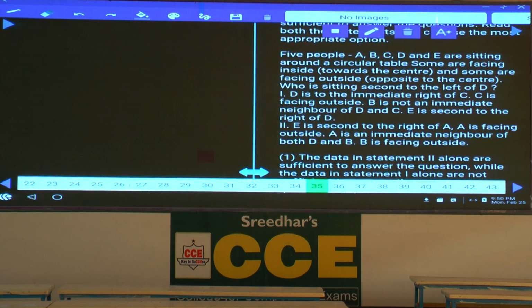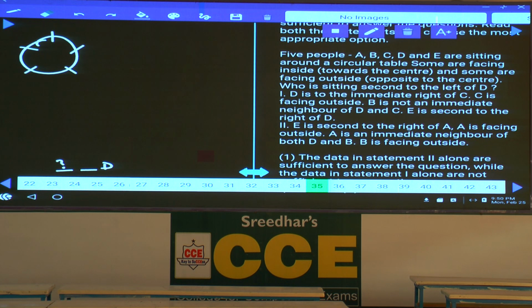Now in question number 35, 5 people are seated around a circular table, some facing inward, some outward. 1, 2, 3, 4, 5. A, B, C, D and E are seated around a circular table, some are facing inward and some outward. Who is seated second to the left of D? Now the question is about what? Who is seated second to the left hand side of D is the question.